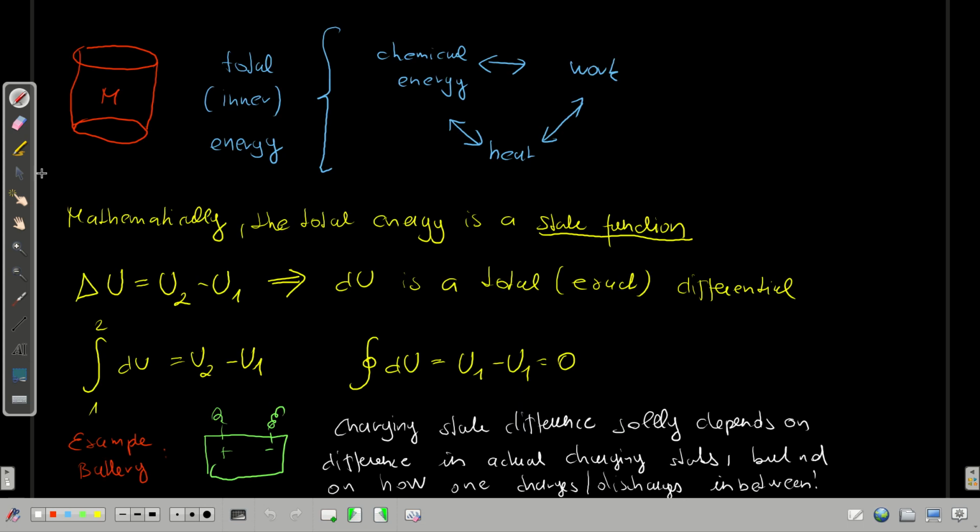So let's go back now to this description here, or this finding here, that if the first law of thermodynamics is true, then this also must be true, that the total energy is an exact differential.